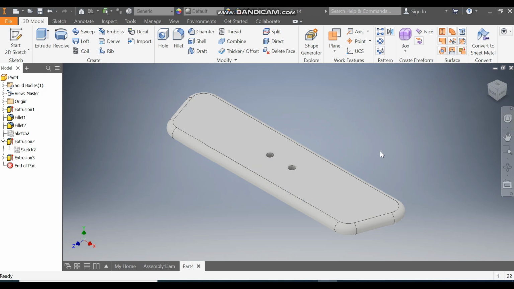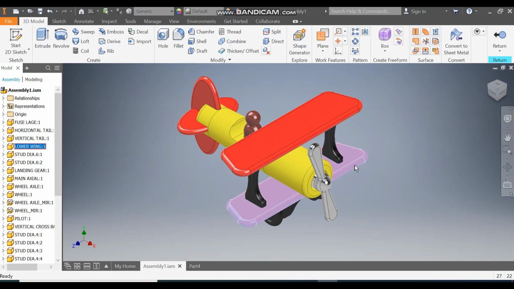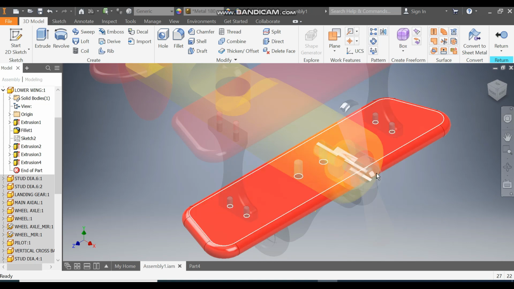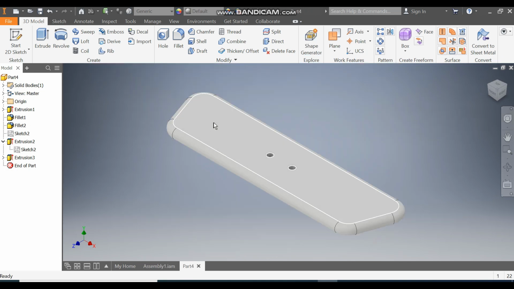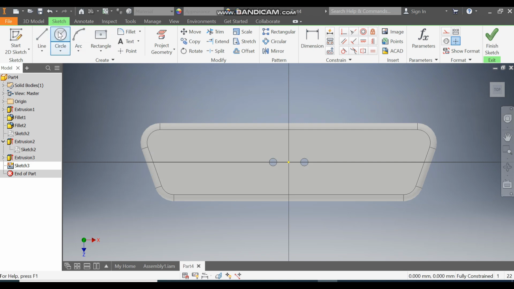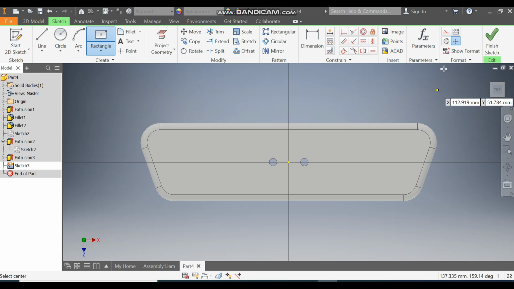Now here, as this is a bottom wing, select this. You can see we have made this cutout and the bottom cutout. Now we are going to make this mounting circles. Go to part 4, select this face, go to create sketch. Here take rectangle command, 2 points, enter rectangle, click on construction geometry.